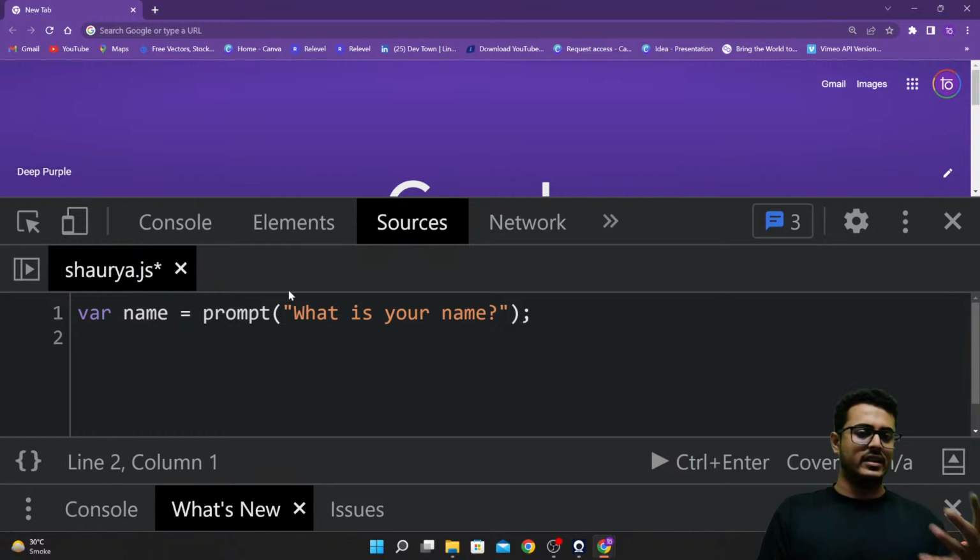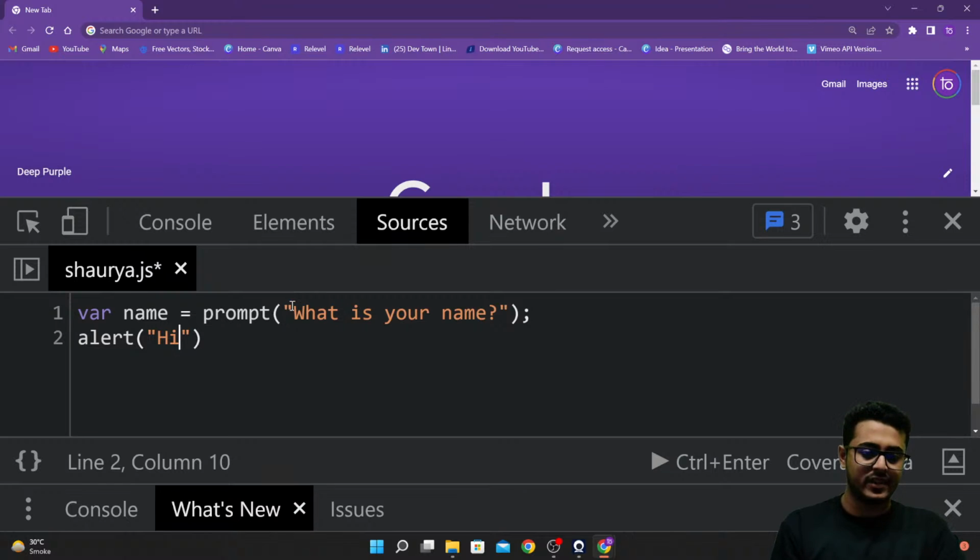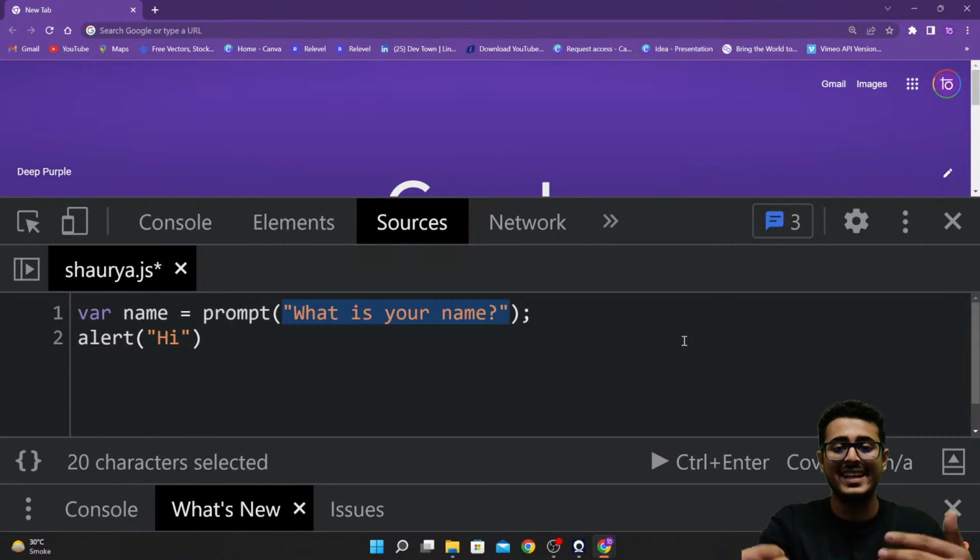Creating a notification, I want to create an alert. So I'll be using an alert right over here, ALERT alert, and then inside of it we are going to have hi. Now whatever we are using right over here is called a string, a string data type. Just like a string is like a thread, here we have a string of characters, meaning characters are brought together. So we call them a string of characters.